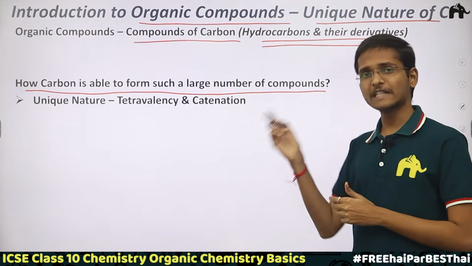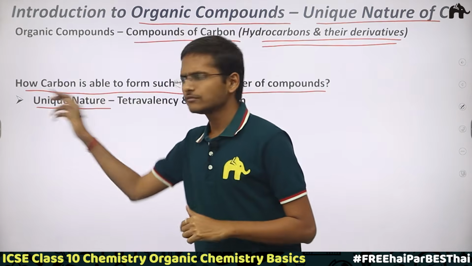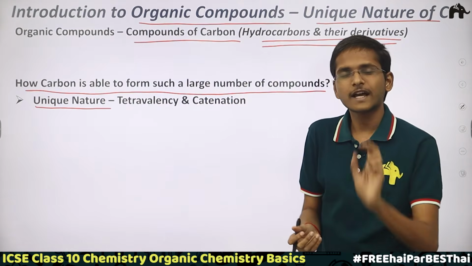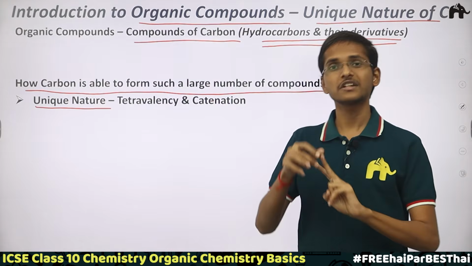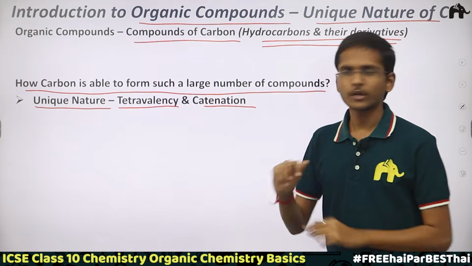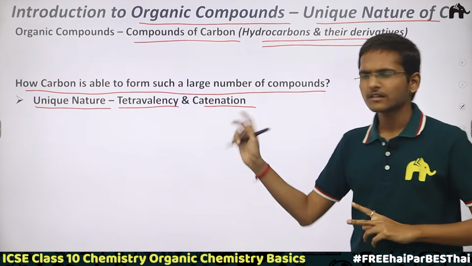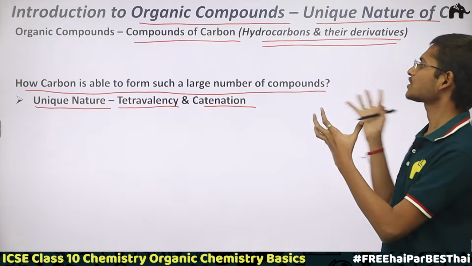And the answer is because of its unique nature. And what unique nature does it have? It has two properties which are its unique nature. First is its tetravalency, and second is catenation. Now we are going to study these two very simple properties, and these properties help carbon to form such a large number of compounds.